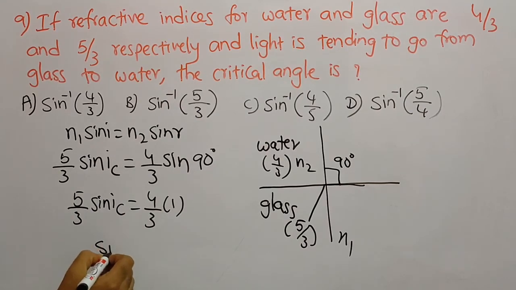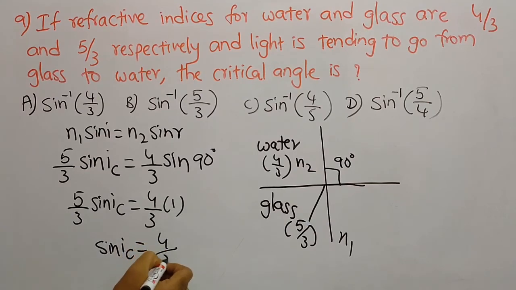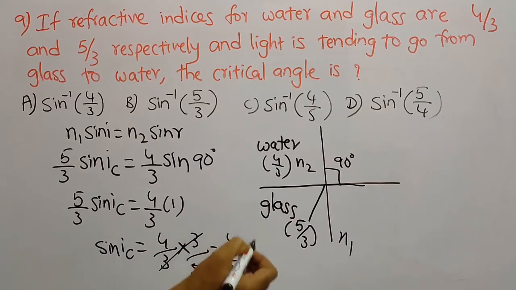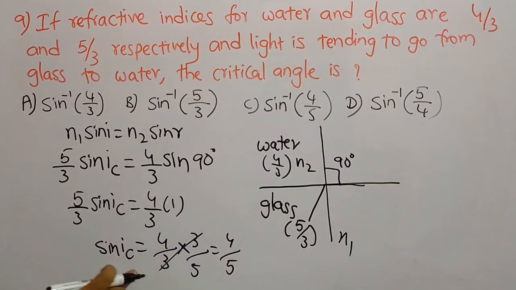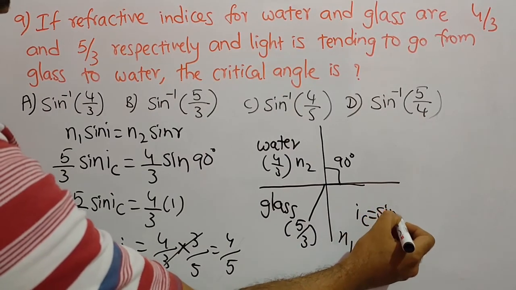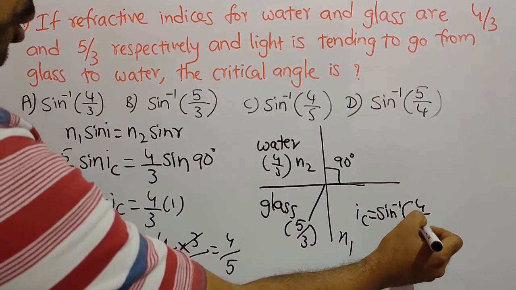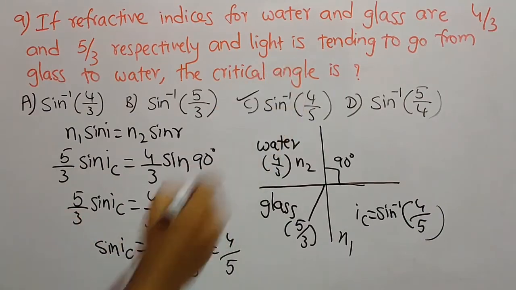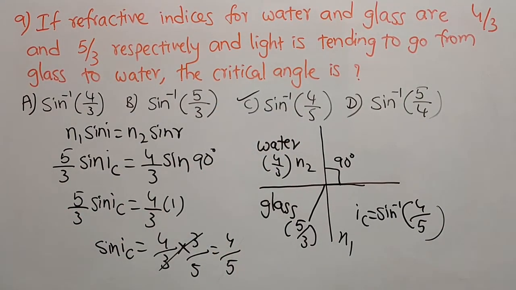So finally we get sin IC is equal to 4 by 3 into 3 by 5. So we get 4 by 5. So finally the critical angle of incidence IC is equal to sin inverse 4 by 5. So this is the answer for this question.